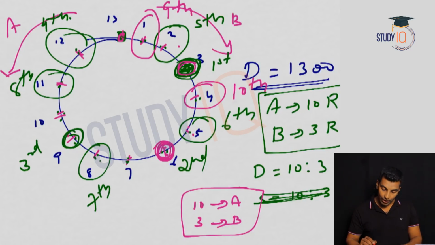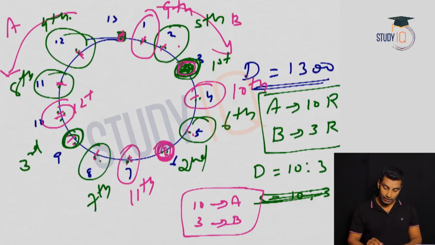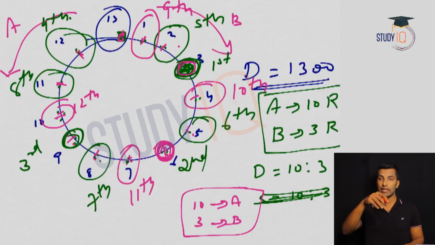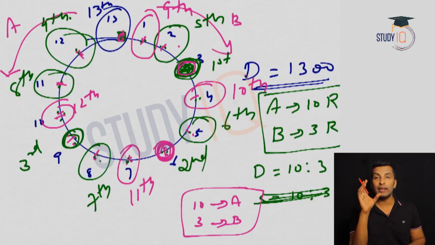Where is the 11th? 1, 2, 3. So this is the 11th. Where is the 12th? 1, 2, 3. So this is the 12th. And where is the 13th meeting? That is here, because they are coming to the starting point again and they are stopping. So this is the 13th point. Now I told you 13 meetings, we got the 13 points. So now it's very simple.